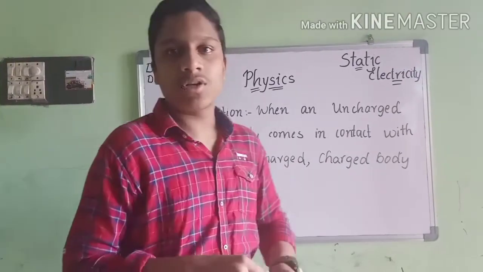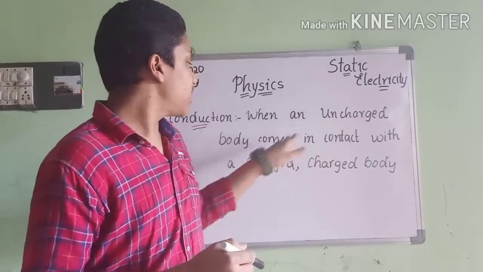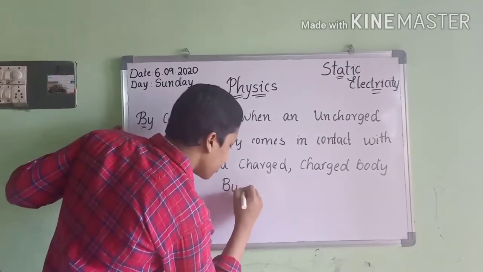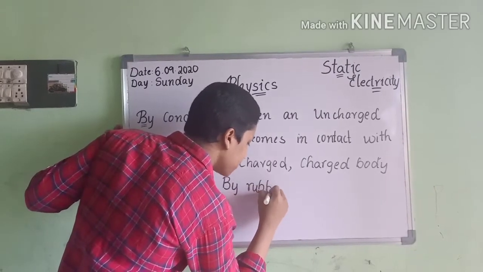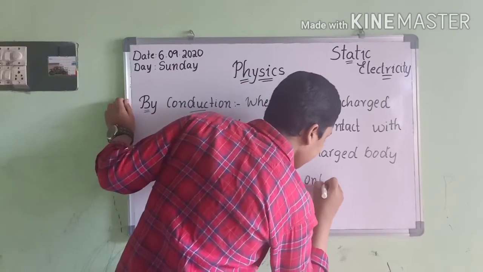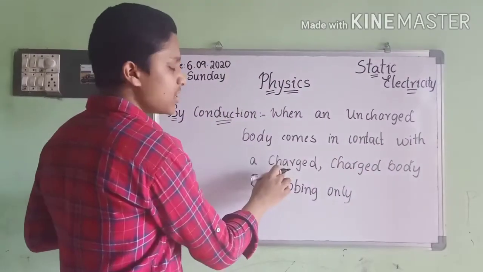Here you may get a doubt: how do we get a charged body in the first place? It is obtained by rubbing. By rubbing with each other, an uncharged body can become a charged body.